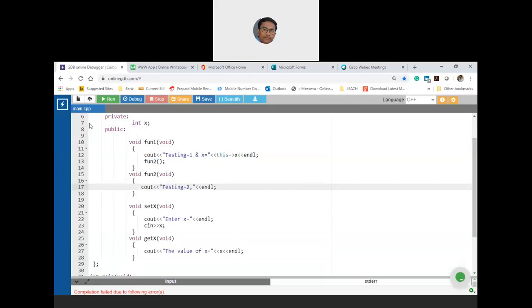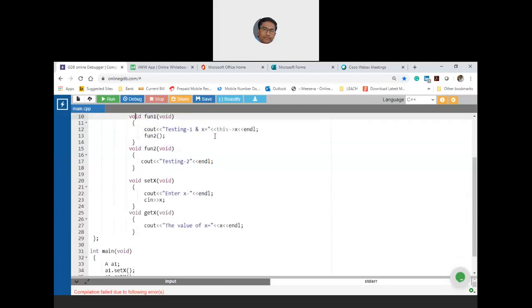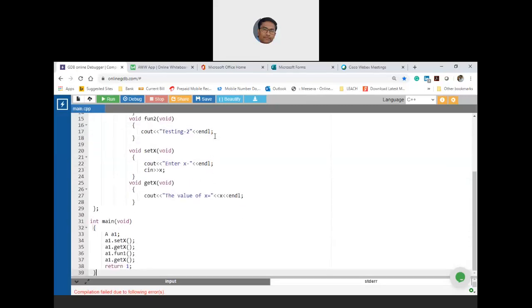Okay, so let us execute this. If I execute this, initially I'll get 2, because you are getting the value. Then when you are calling fun1, you will get testing1, in which you get 2 again, then you will get testing2, and again the value of x as 2.